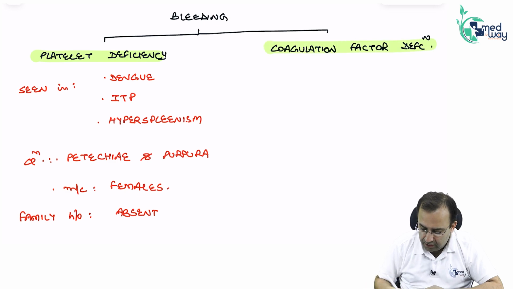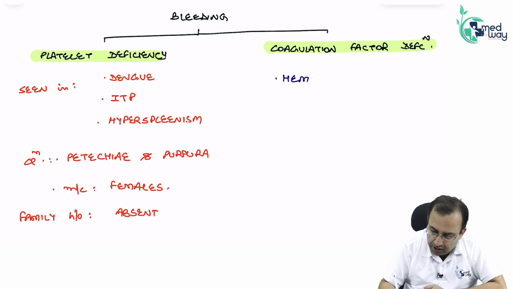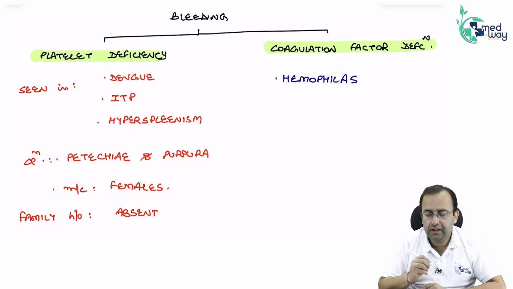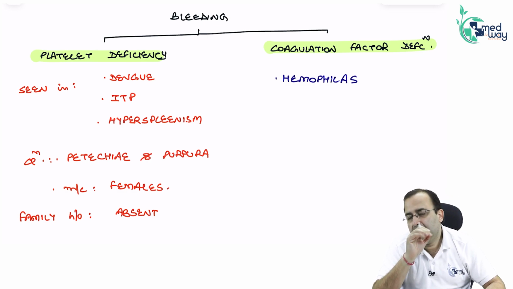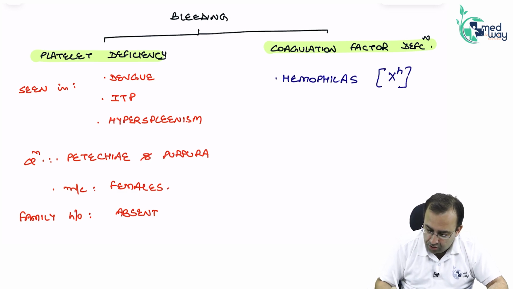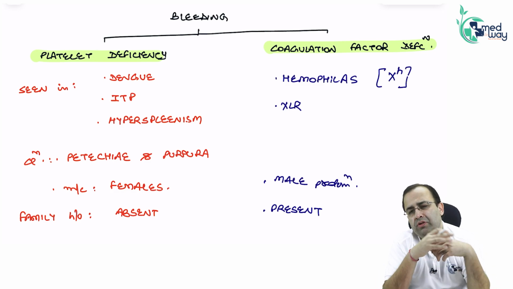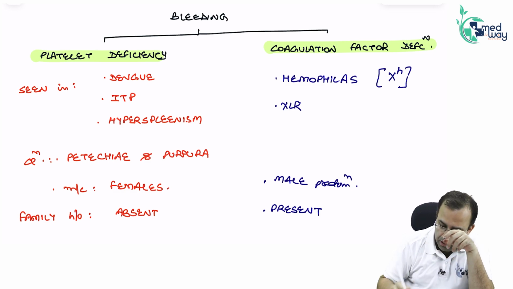Versus coagulation factor deficiency bleeding, the classical example of which is hemophilias. Hemophilia A, B, C occur due to deficiency of coagulation factors 8, 9, 11. You know that. How do we write hemophilia? X^H. So it is X-linked recessive, hence family history is present. X-linked recessive means male predominant, more commonly seen in males. We know this from genetics also. Male is XY, so it is seen in males.